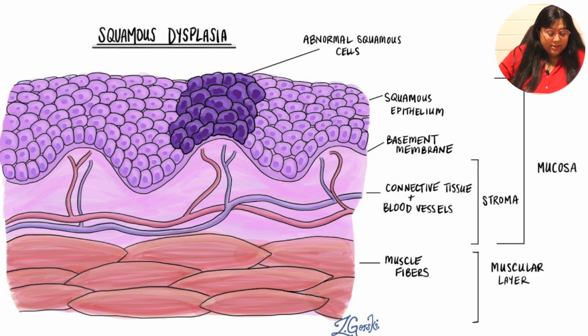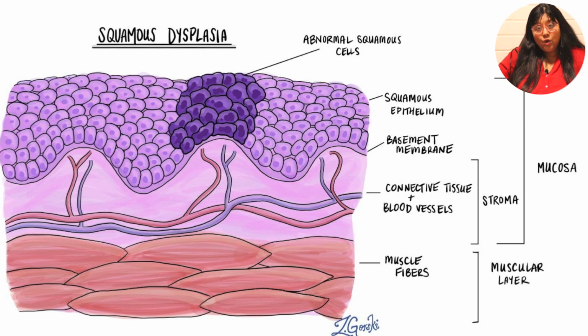As you can see, the normal cells are of similar shape and size. The nuclear chromatin is lighter as compared to the abnormal cells, and all the cells have nucleus which are typically located towards the basement membrane. This is called as polarity. So the basal polarity of the cells are maintained in this picture in the normal squamous cells.